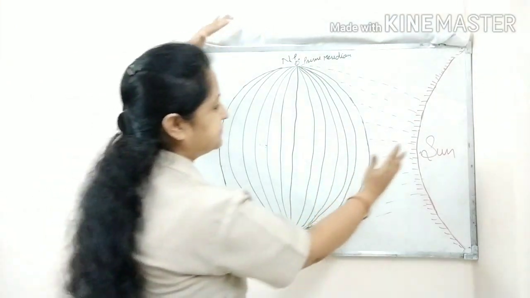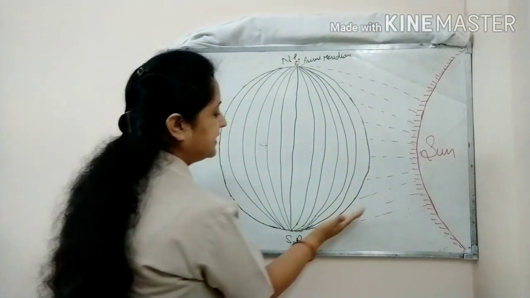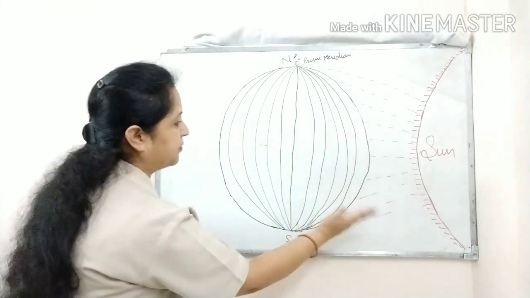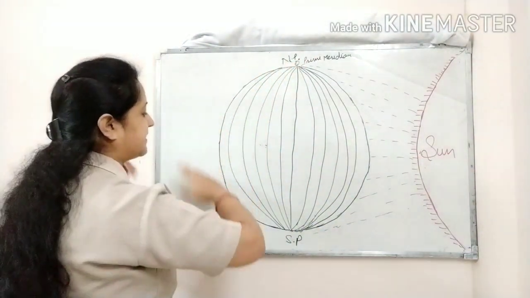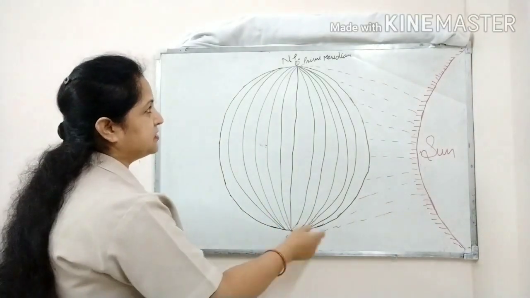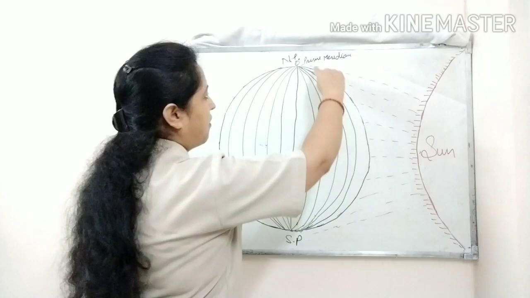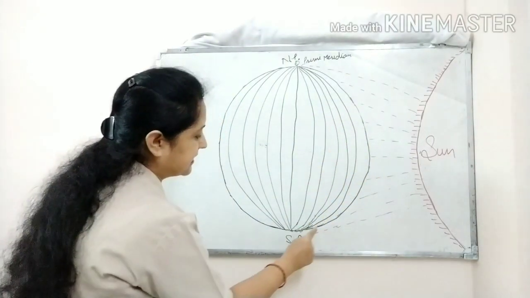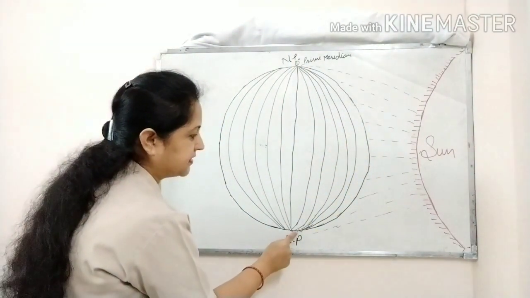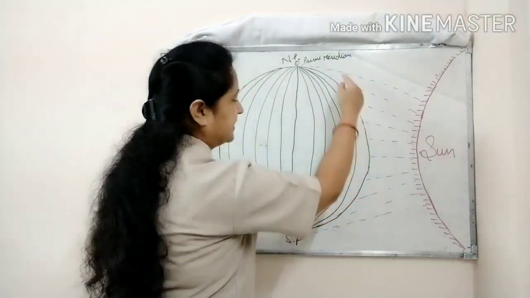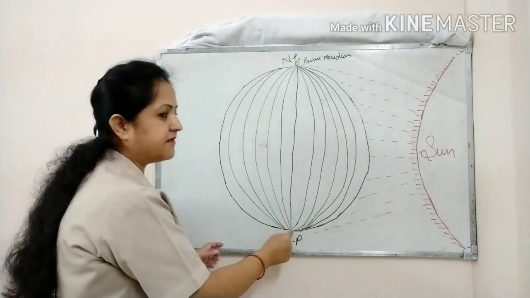This part of the earth is having the day time, and this part of the earth is just opposite to the sun, that's why it is having the night time. You can see I have drawn the meridians here. All the places that are located at this particular meridian, facing the direct rays of the sun, are having